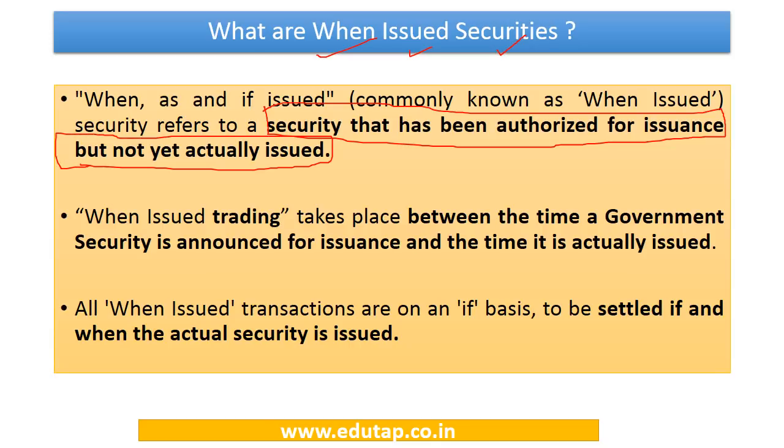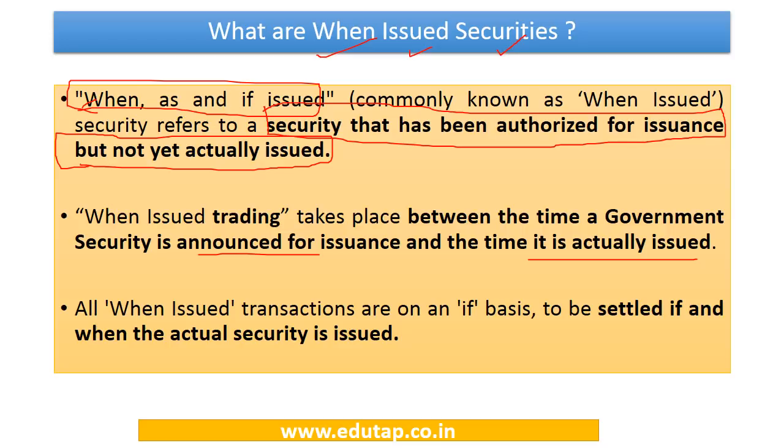So they are going to come to the market and the authorization has been made for this purpose, but they have not yet come to the market, and they are also known by this name, that is when, as, and if issued. So this is another name for these when issued securities. Now trading in these securities takes place between the time these government securities are announced for issuance and the time they are actually issued. So this trading is taking place in the time gap between when you have authorized the issuance and when you have actually issued.